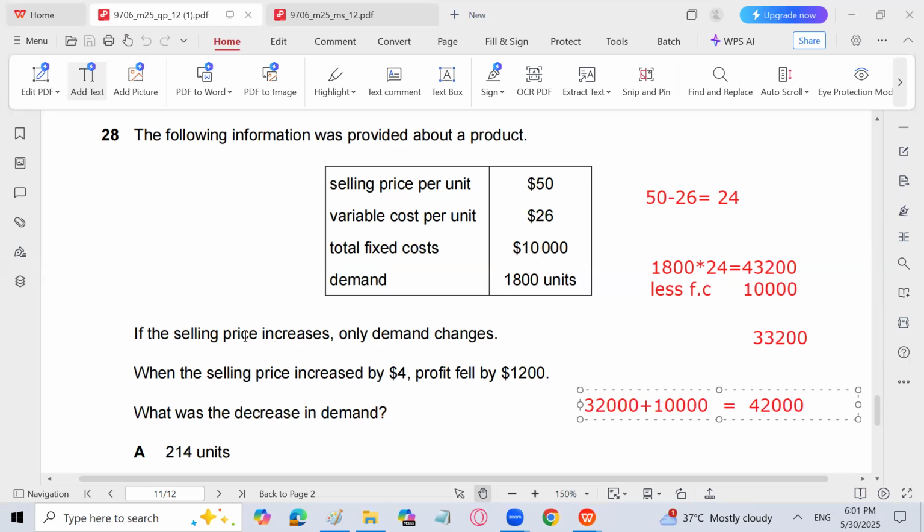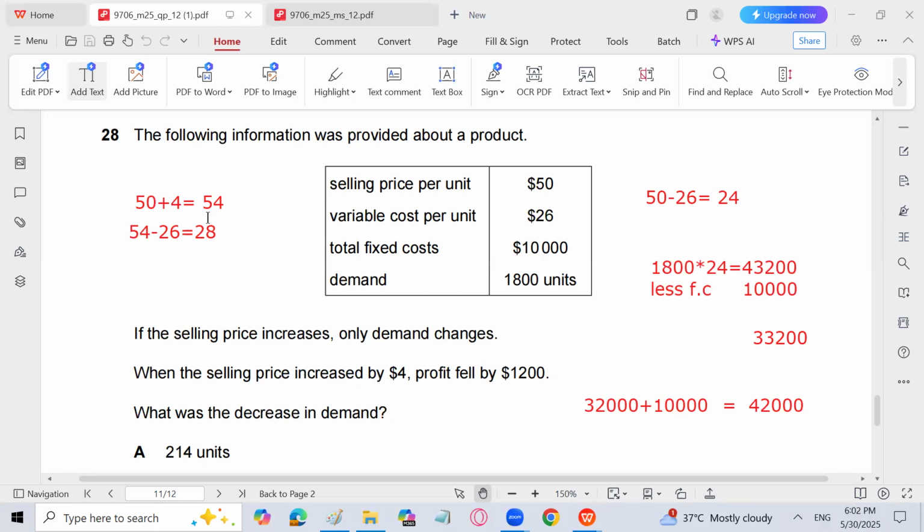And he's saying that selling price increased by $4. The selling price was 50 previously. If it increased by 4, it will become 54. Variable cost per unit will not change. So 54 minus 26, the variable cost per unit which will remain the same. Now the contribution per unit is going to be 28.